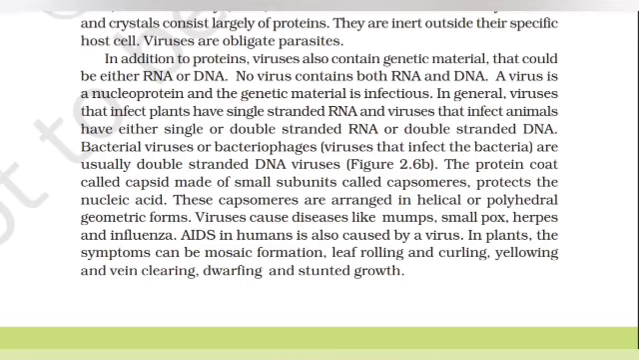The protein coat called capsid, made of small subunits called capsomeres, protects the nucleic acid. These capsomeres are arranged in helical or polyhedral geometric forms. Viruses cause diseases like mumps, smallpox, herpes, and influenza. AIDS in humans is also caused by a virus. In plants, the symptoms can be mosaic formation, leaf rolling and curling, yellowing, vein clearing, dwarfing, and stunted growth.